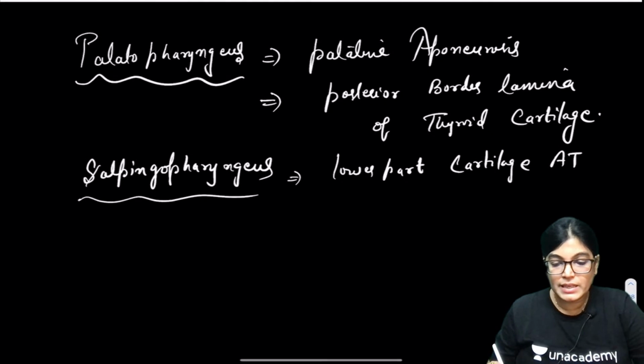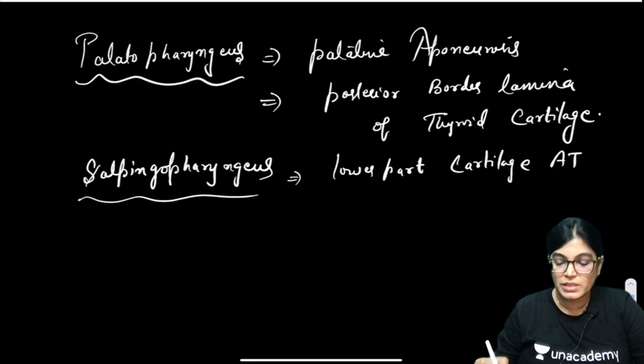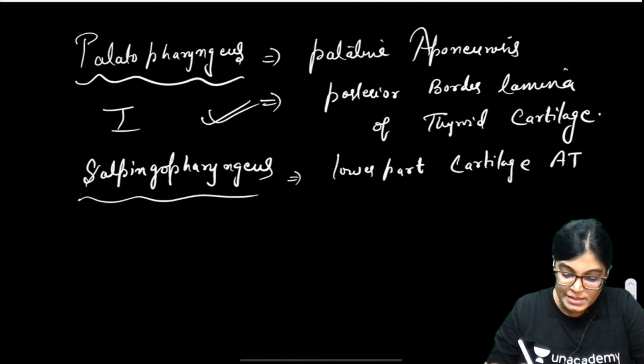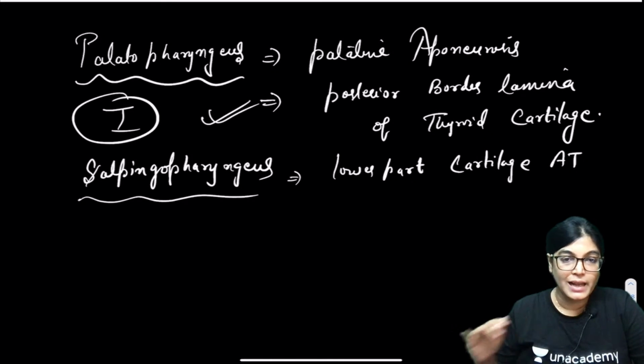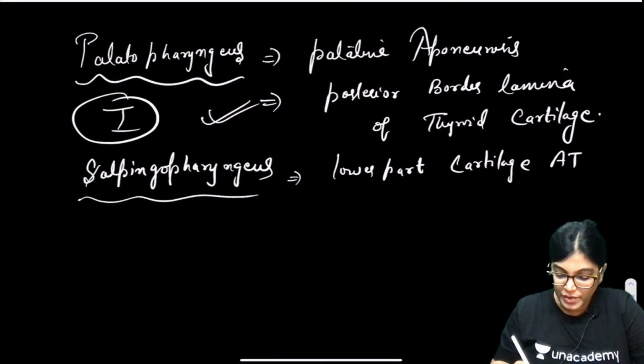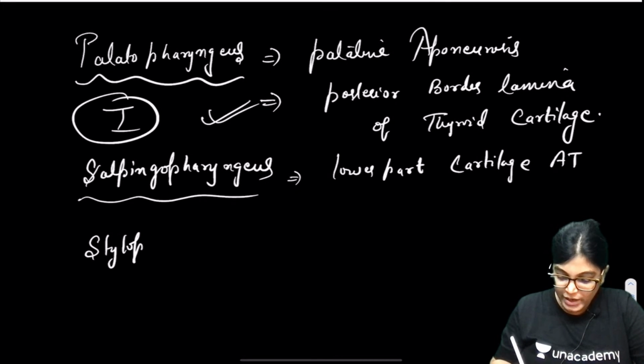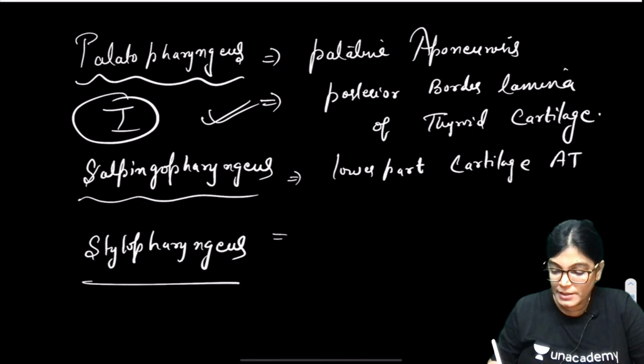Insertion is the same for all, so I am not writing it for everyone, because we already know these muscles have similar insertion.